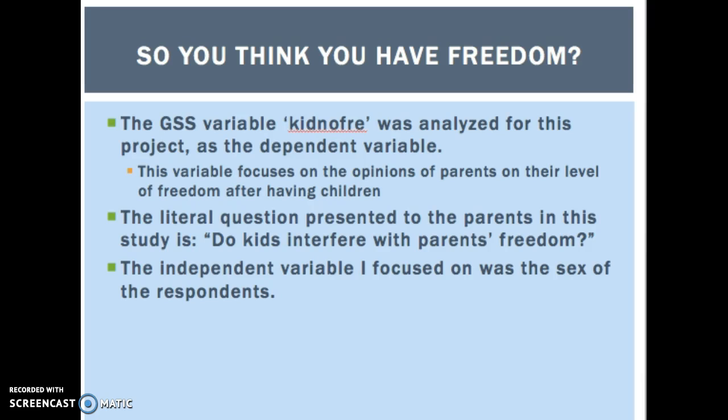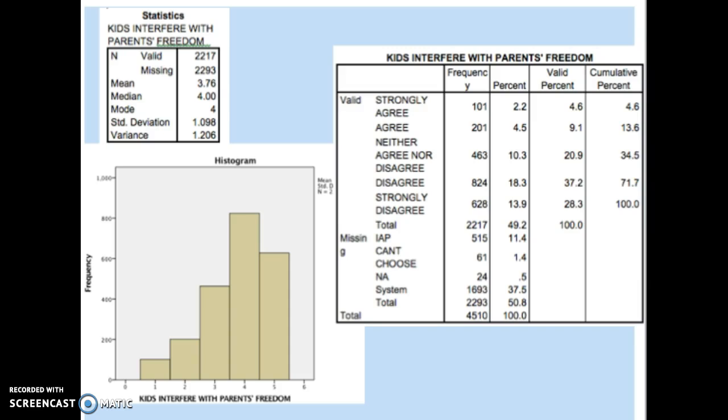The independent variable I focused on was the sex of the respondents. This variable is the direct response to the question, do kids interfere with parents' freedom? The total number of responders was 4,510. The frequency table shows that the parents involved in the survey disagree with the question/statement much more than they agree with it.